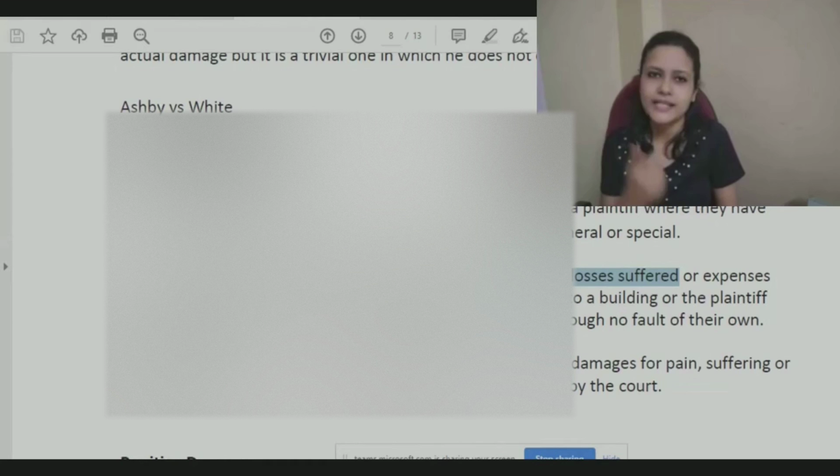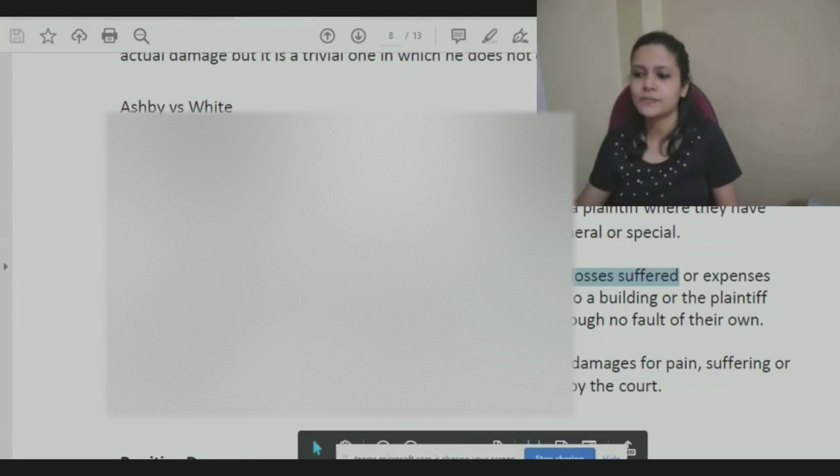As a result, the doctor said, this operation you need to get done. After that, you need to get this plaster done. After that, you need to visit us every alternate day for dressing. That means that person will incur some loss, some amount of money he needs to spend for the medical things. There the court can provide him special damages.